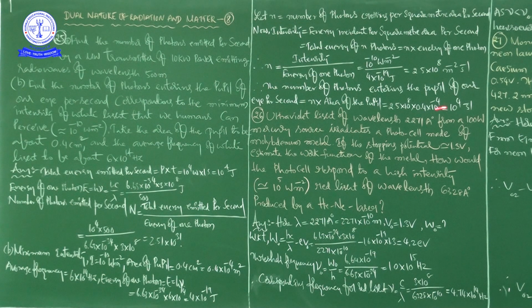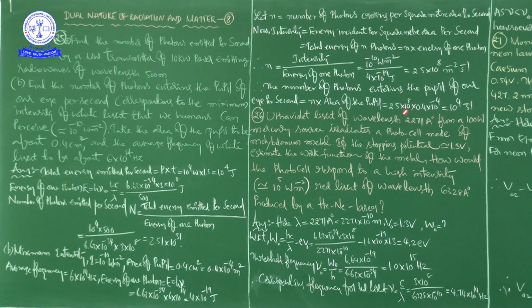So what can we write here at last? To give the conclusion for B, the number of photons entering the pupil of our eye per second is equal to n into the area of the pupil, and the area of the pupil is given in the question, that is 0.4 centimeter square.